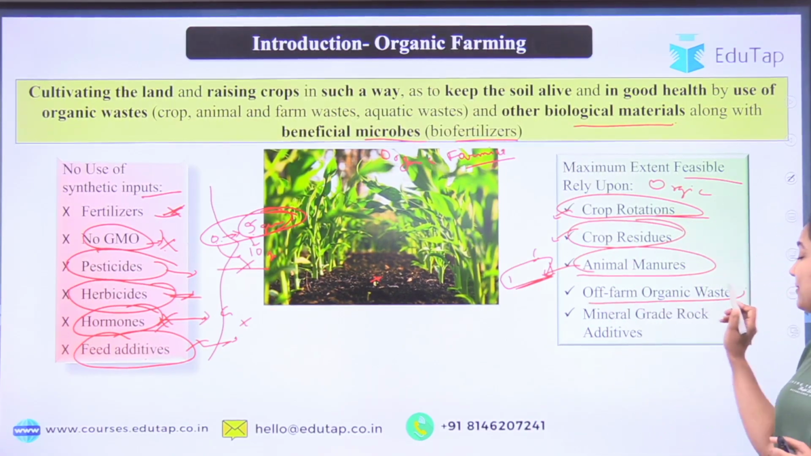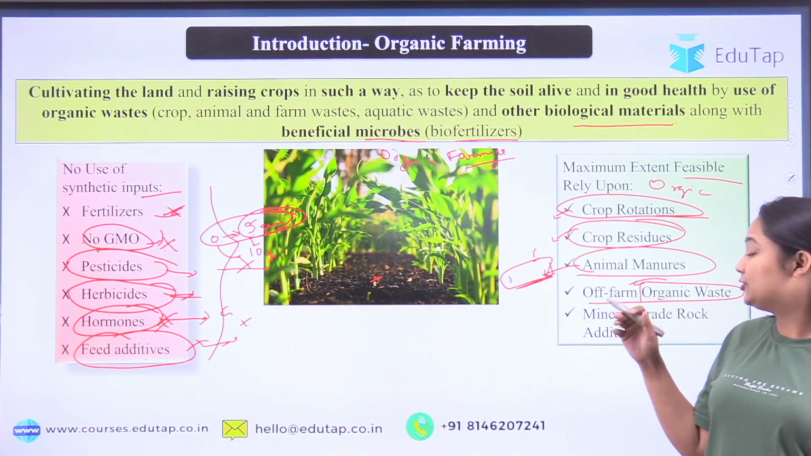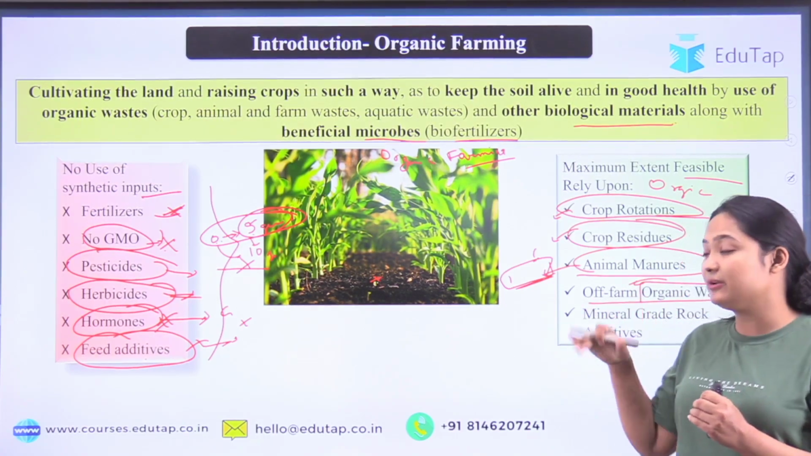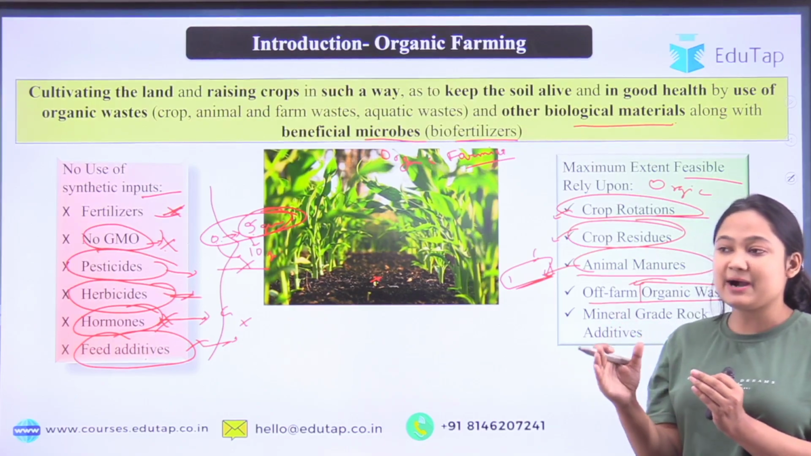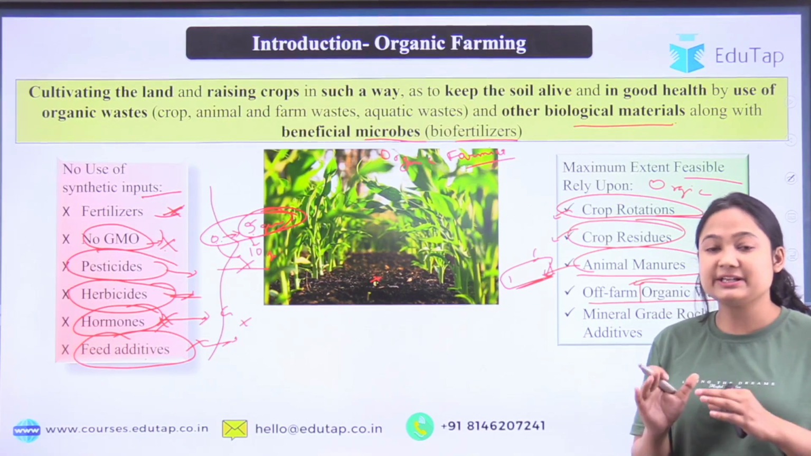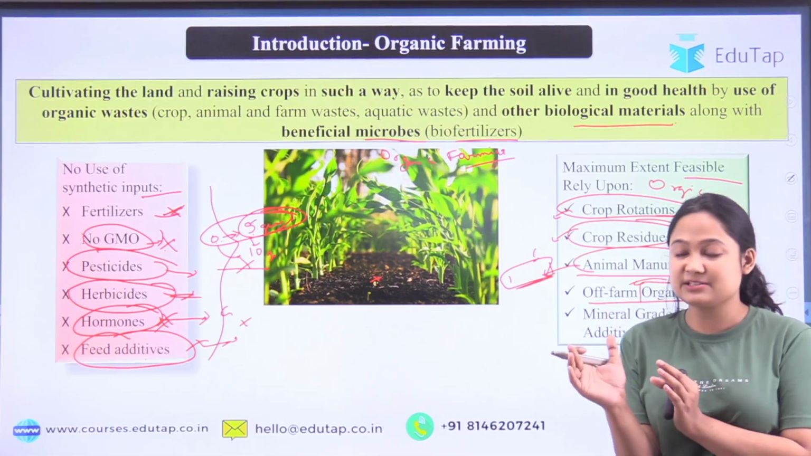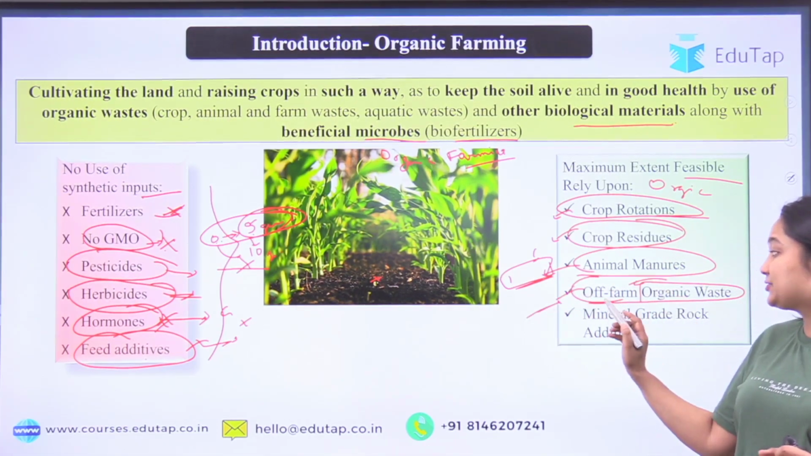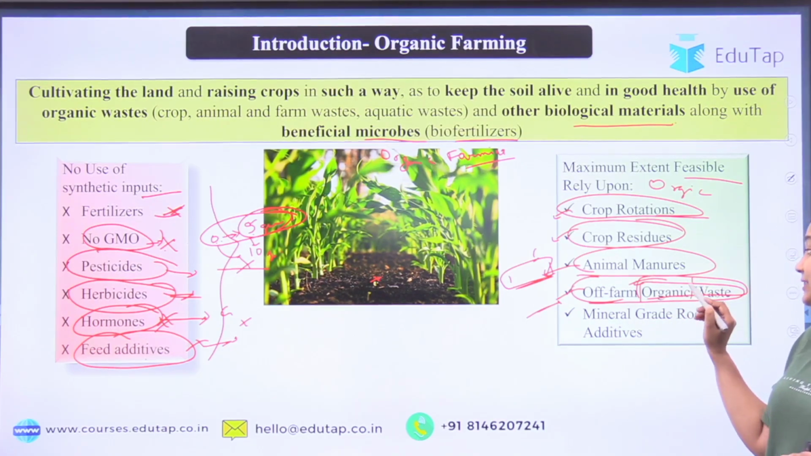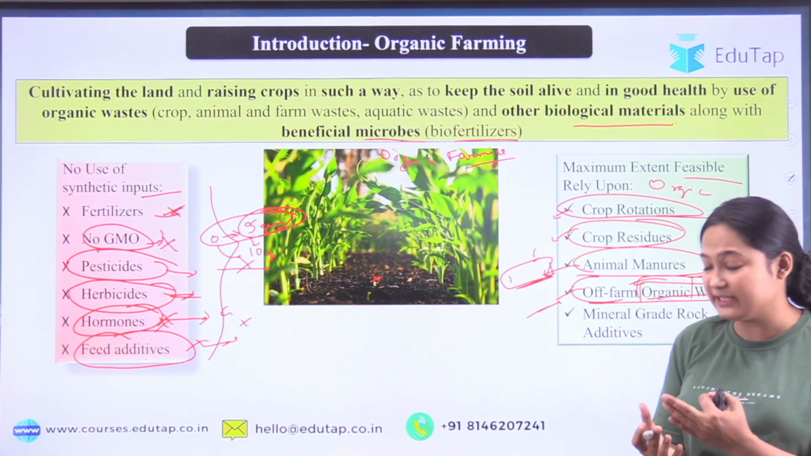Then off-farm organic waste, any organic waste that is produced anywhere off the farm. For example, whenever you use vegetables, some part of the cauliflower is waste, and some part of the onion is waste. So that kitchen waste you can also use, but it should be organic in nature. It means it should come from a plant or an animal.